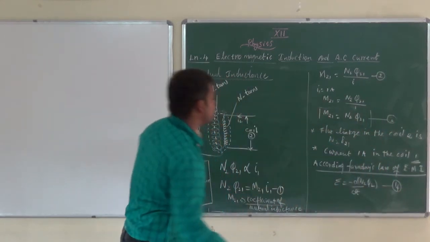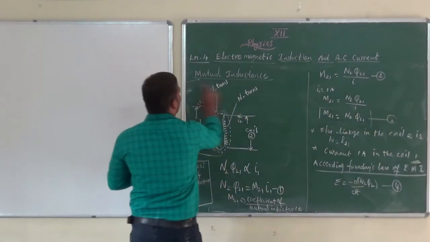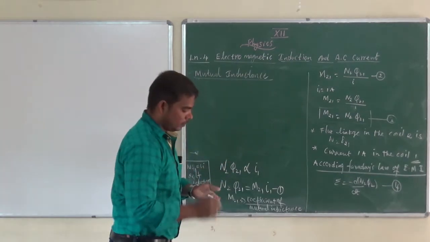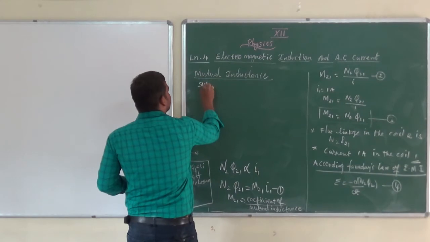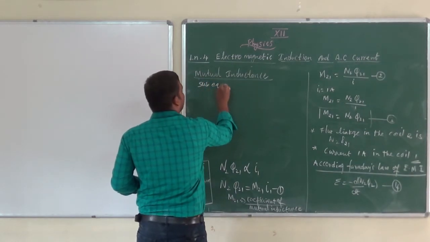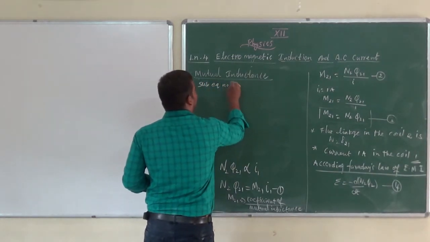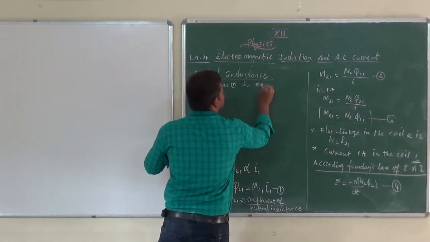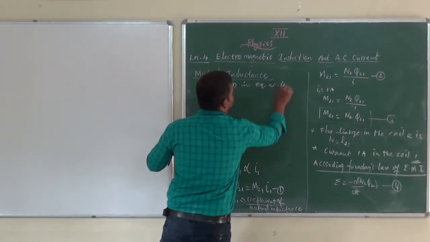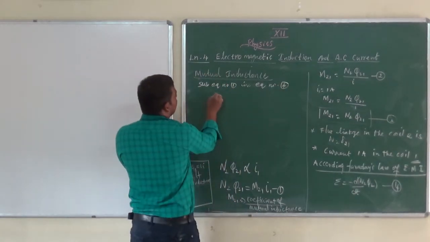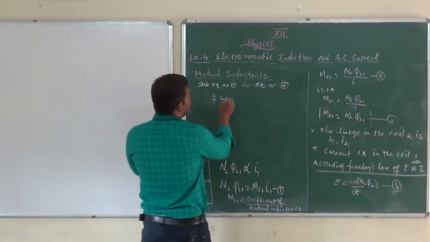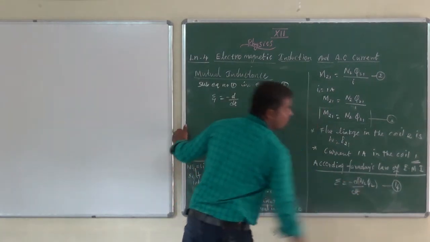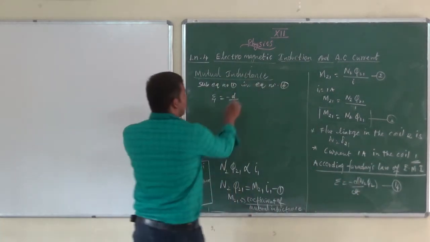Substitute equation number 1 in equation number 4. What will we get? On the left side, the induced EMF equals minus d by dt. Instead of N2 phi2, what do I want to substitute?